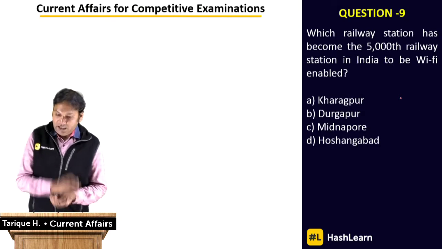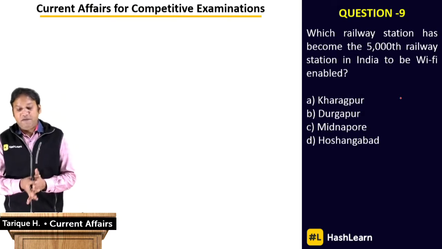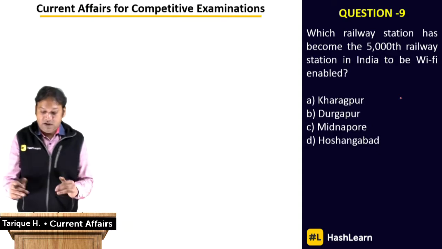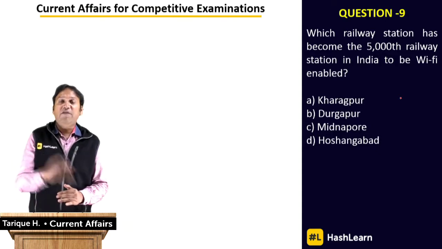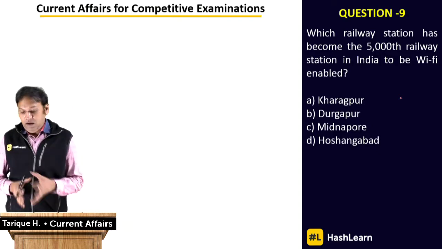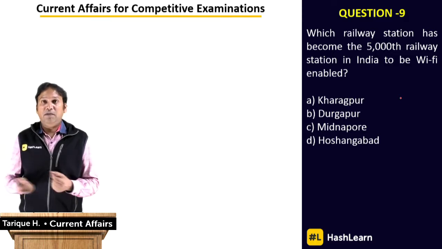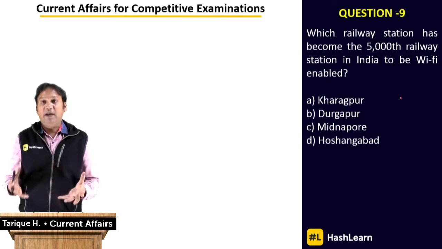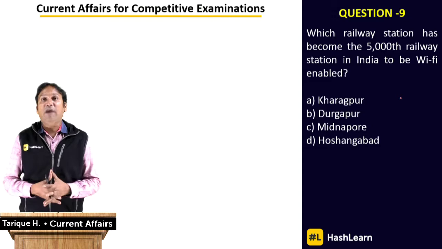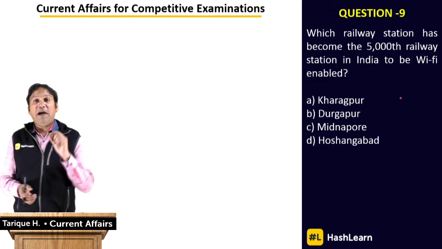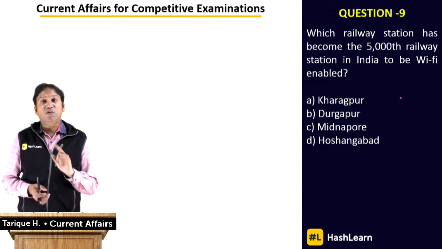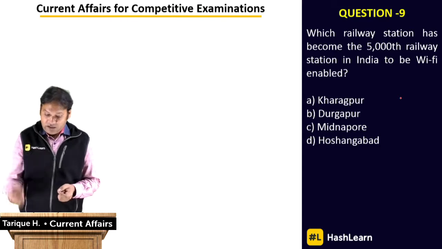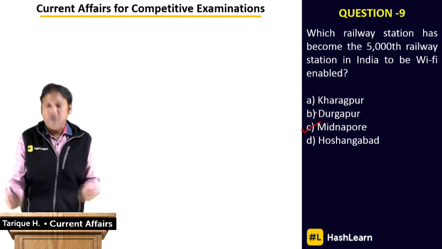Alright, question number 9. Which railway station has become the 5,000th railway station in India to be Wi-Fi enabled? Now, Indian Railways' RailTel runs the Wi-Fi connectivity, the largest such public Wi-Fi system in the world, and the 5,000th railway station to get Wi-Fi connectivity is Midnapore in West Bengal.